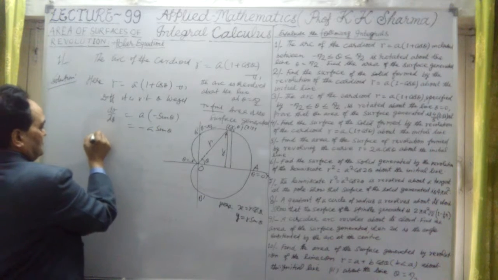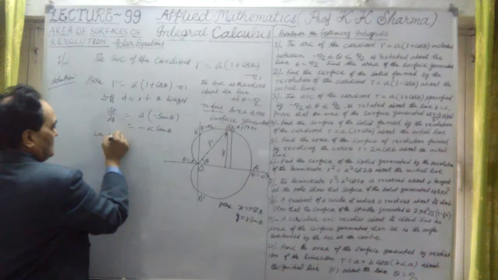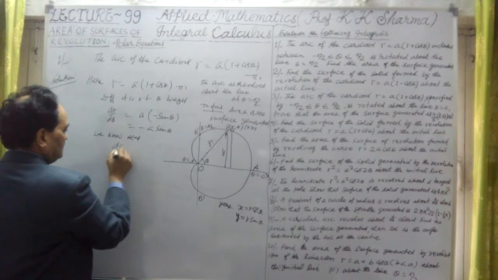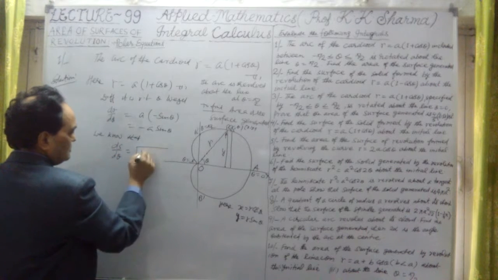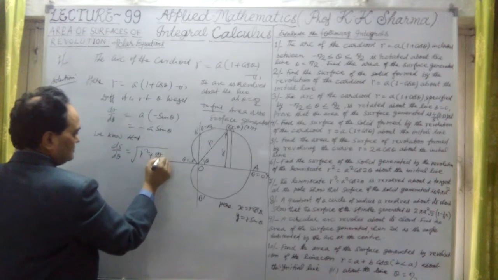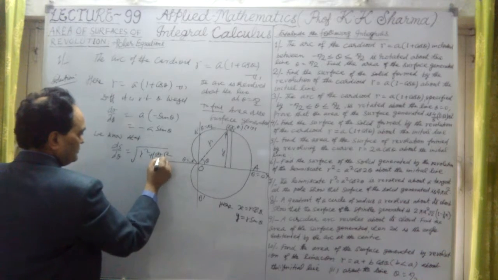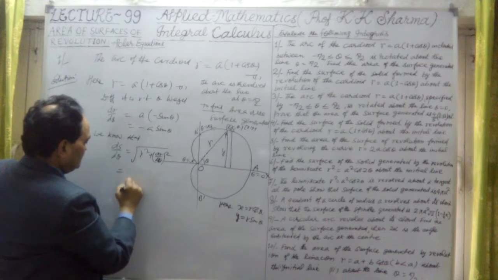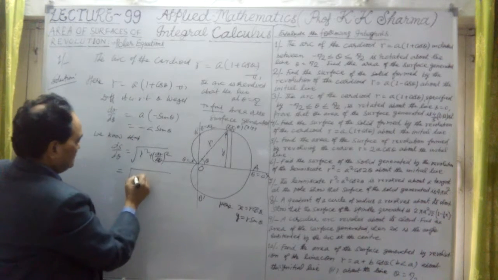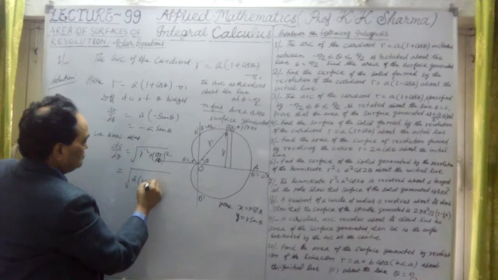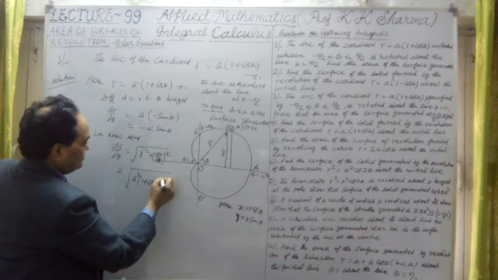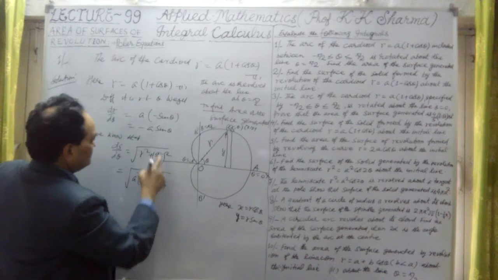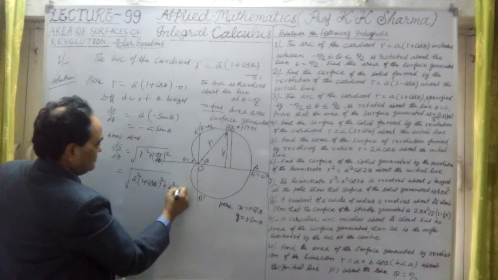Now we know that ds d theta in terms of polar equations is the square root of r square plus dr d theta whole square. Therefore r square is that value, r is a into 1 plus cos theta. So this is a square into (1 plus cos theta) whole square, because this is r square, plus a square into sine square theta.